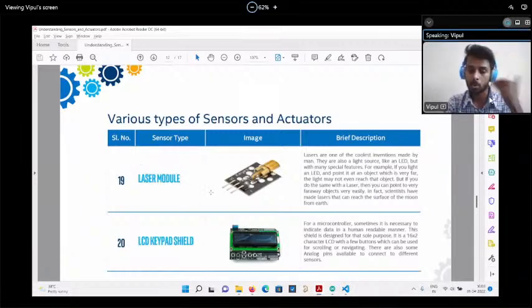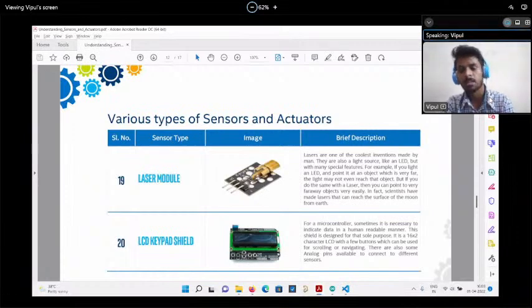If the LCD laser module is there, just go into a little bit of depth, whether it's a digital sensor or an analog sensor, and how to operate it, and whether we need any kind of library to operate this sensor. If a library is needed, then just go and install that library.